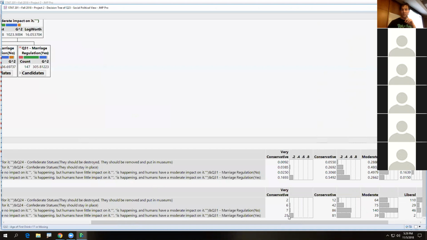Here's leaf 4, 25. What is the majority of people? What is this big green block?